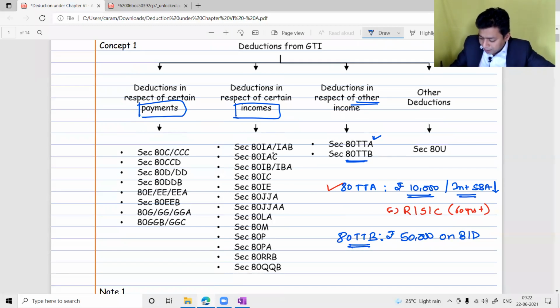Please understand, on bank deposits. So what do you mean by bank deposit? It can be fixed deposit, it can be recurring account deposit, it can be saving bank account deposit. Senior citizens are usually dependent on their investment because they are not working.